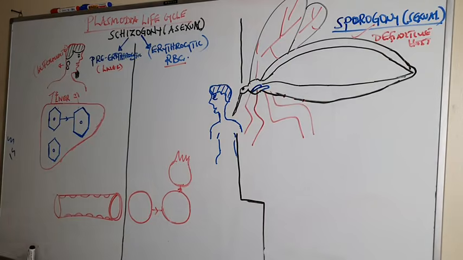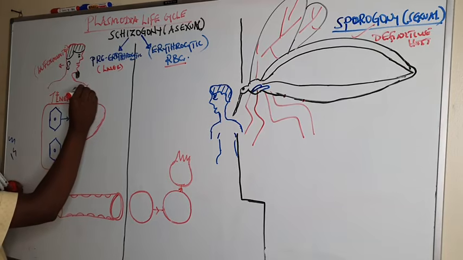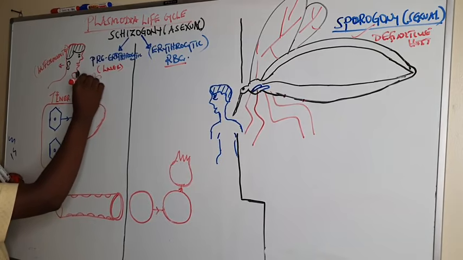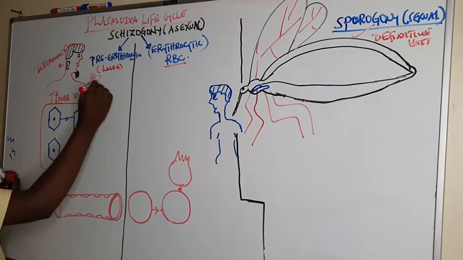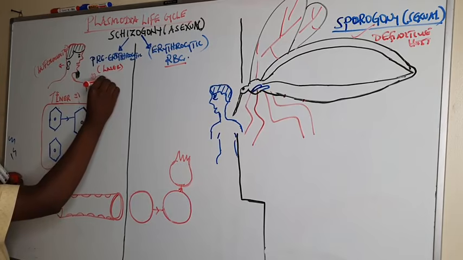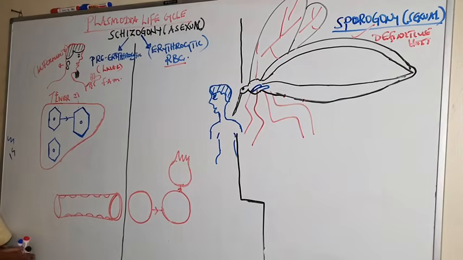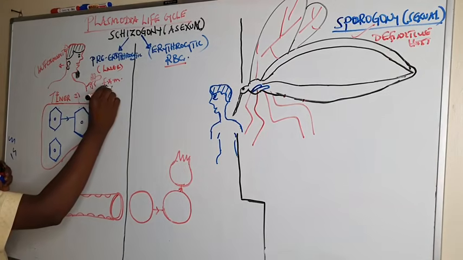The life cycle begins when a female Anopheles mosquito bites man while taking a blood meal, and this mosquito should be infective.